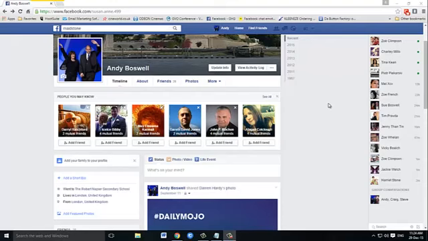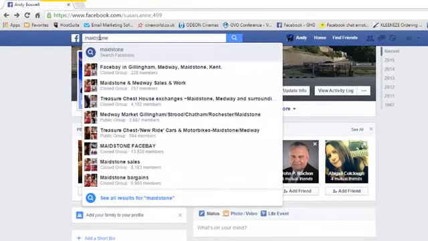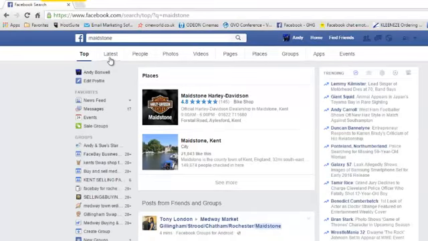But let's start at the beginning, where you need to look. You can see up here, this would normally have my name in it, or may have your name in it, of course, but I've just put in there the town where I want to look to join some groups. This is an adjacent town to us, but we're just doing this for example. So let's click on there to search, and you'll see that we have a lot of different options coming along the top: latest, people, photos, etc. But the one that we want here, of course, is groups, because we're going to be looking at advertising, as we've already said, in local groups.